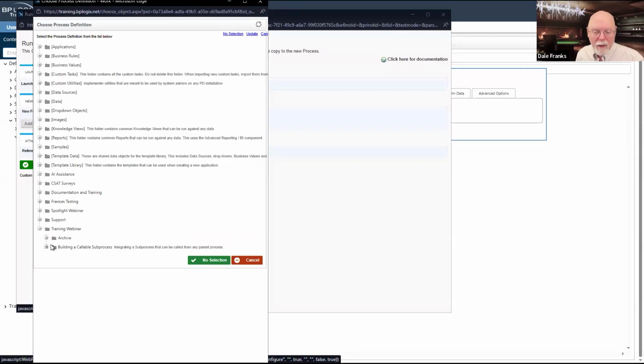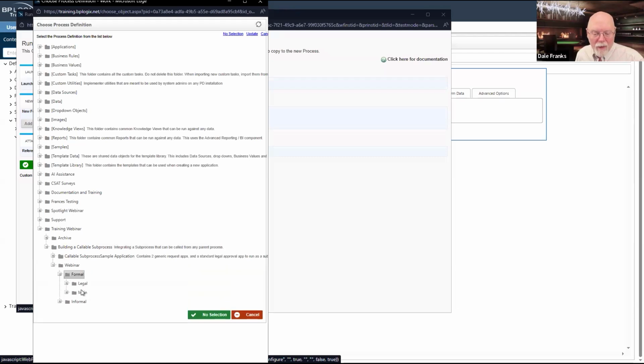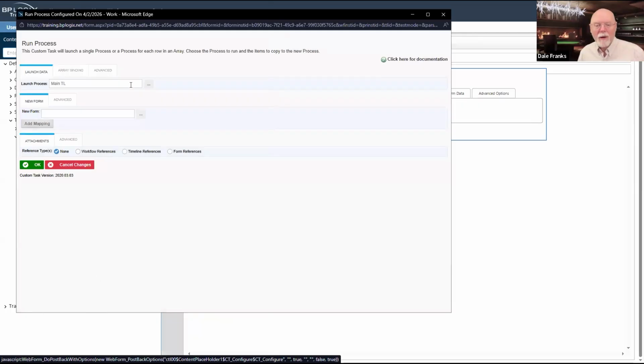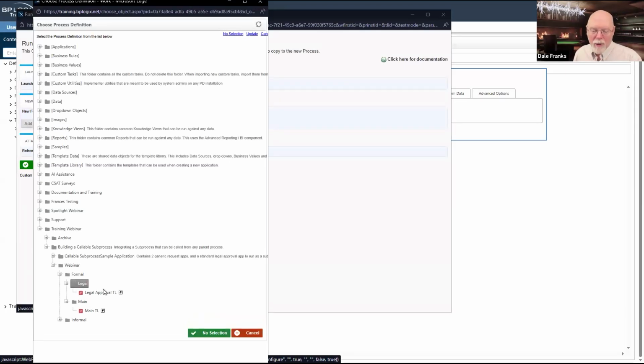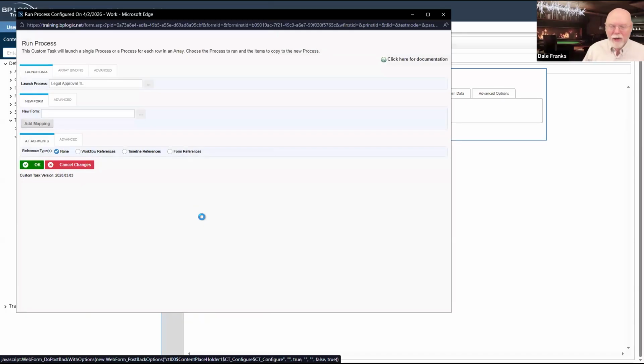Building a callable sub process, webinar, formal, main. We'll get to it sooner or later. Main timeline. Oh, I don't want to call the main timeline. That is the wrong timeline. I want to call the legal approval timeline. Okay, great. It's now going to call that legal approval timeline.